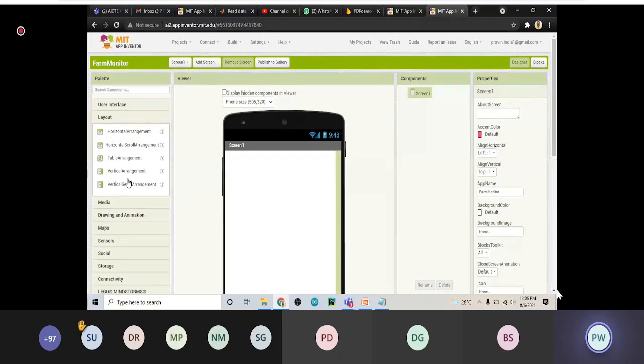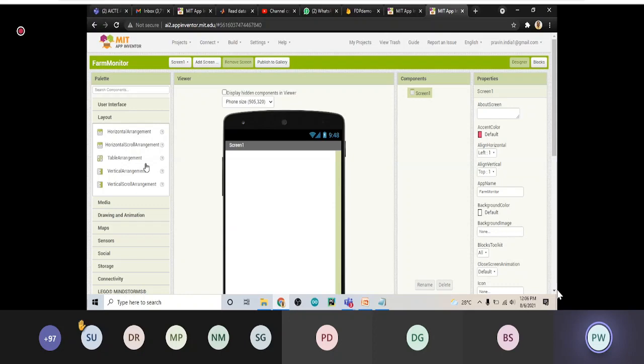Suppose you want 5 sensors' data in a table form. In one column there will be the sensor name. In the second column there will be the sensor data. So in that case, what will you do? Suppose you have 2 columns, one column for your sensor names, another column for your sensor values, and how many sensors do you have? 5. So 1 row for the names and 5 for your sensors. So in total there will be 6 rows and 2 columns. So just select a table having a size of 2 columns and 6 rows, and put it there. In this way, this will help us to make our app aligned in an easy way.